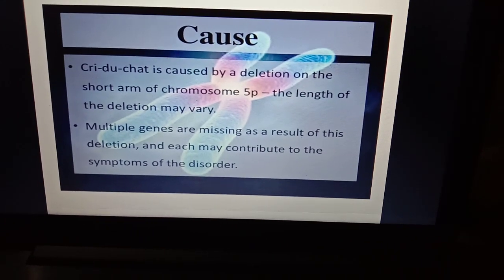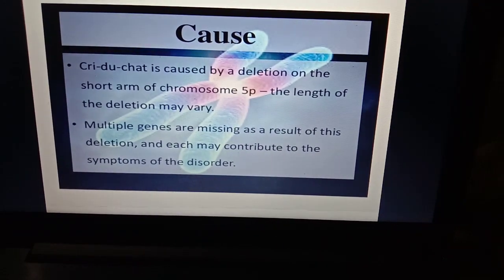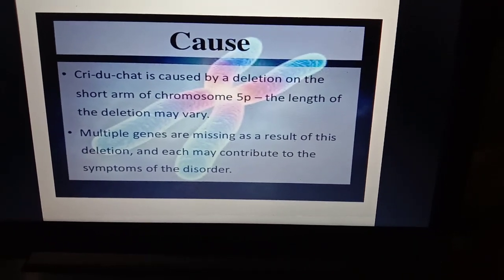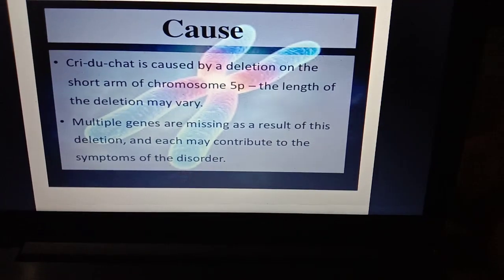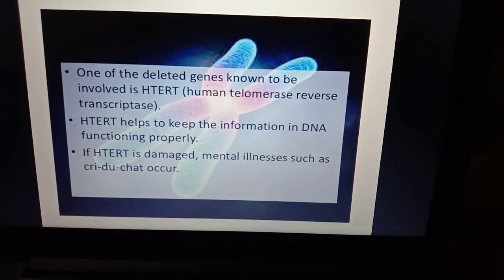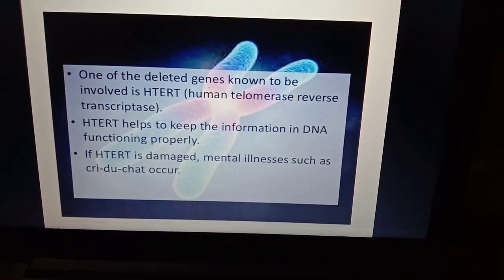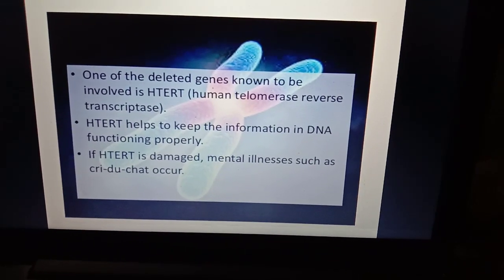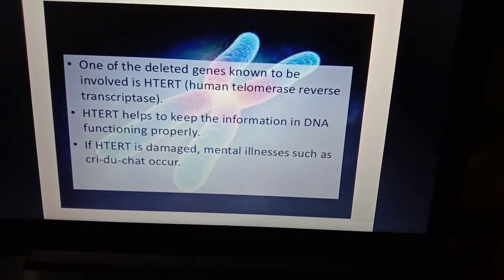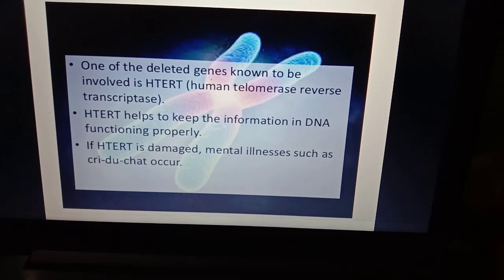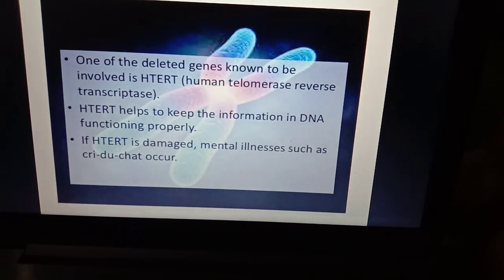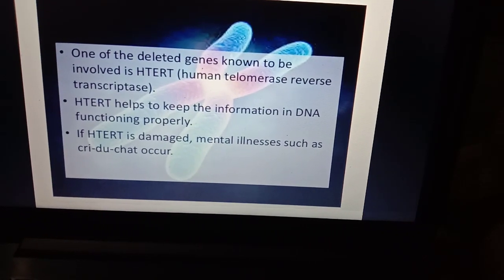Cri-du-chat is caused by a deletion on the short arm of chromosome 5p. The length of the deletion may vary. Multiple genes are missing as a result of this deletion and each may contribute to the symptoms of the disorder. One of the deleted genes known to be involved is hTERT, human telomerase reverse transcriptase. hTERT helps to keep the information in DNA functioning properly. If hTERT is damaged, disorders such as Cri-du-chat occur.